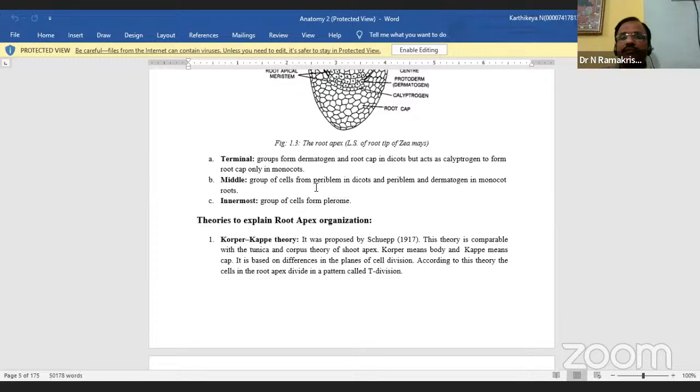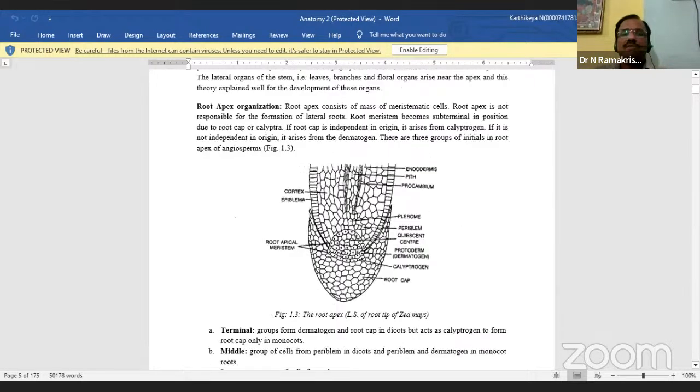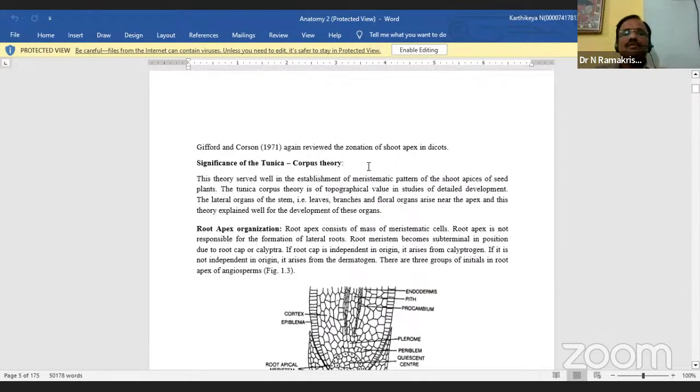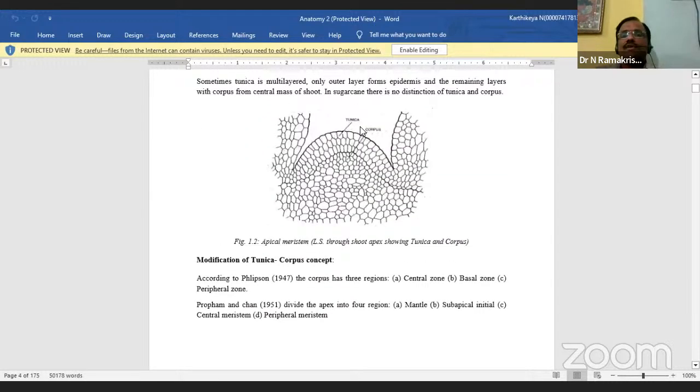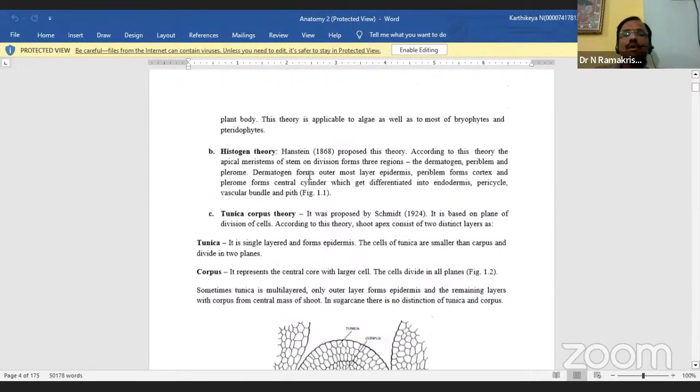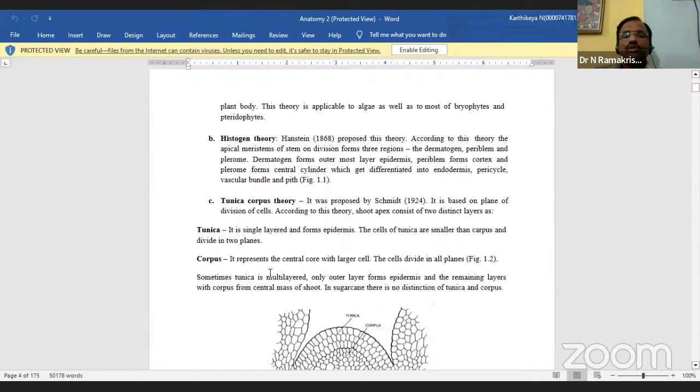And the next one is the angiosperms. In angiosperms there is the tunica corpus theory, and here I am showing the modification of the tunica corpus theory. Now you see this one: this one is the tunica, and the second one here is the corpus. So this is the tunica of angiosperms.